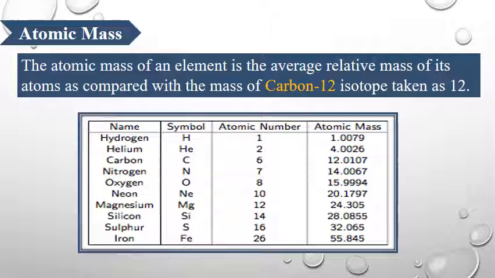We took carbon-12 isotope as a universal, standardized measure, and each and every relative mass we compare with the carbon-12 isotope. That's why it is the average relative mass of its atoms as compared with the mass of carbon-12 isotope taken as 12.